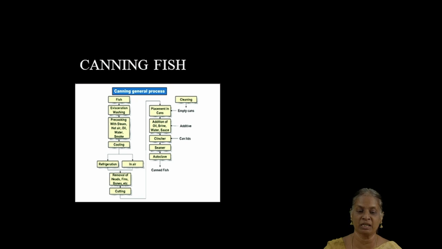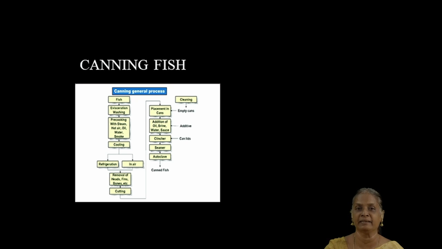Here we could see the flow chart. They take a fish, they clean it, they clean the scales, then they process it, then they clean it with an essential amount of water, then they add oil, salt, and then again they clean up the head, tail regions, etc. Then they again place them in oil, and all the cut pieces will be processed at a particular temperature.